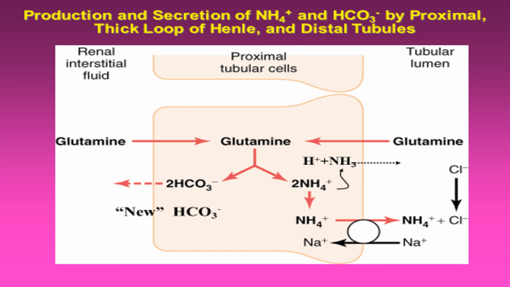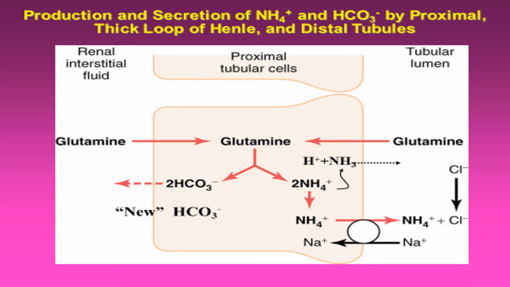This ammonia combines with the hydrogen which forms by the dissociation of the H2CO3, which is formed from carbon dioxide and water. So it combines with this ammonia rather than this hydrogen being transported into the lumen. So NH3 is converted into ammonium, and then there is the sodium ammonium transporter, ammonium ion transporter, so it is transported into the tubular lumen where it combines with chloride to form ammonium chloride and it is excreted in the urine.